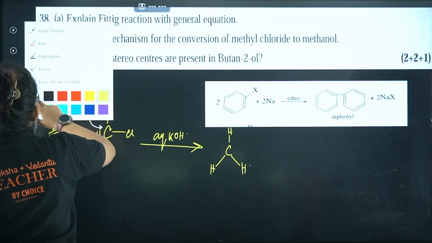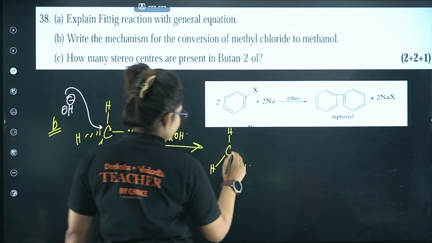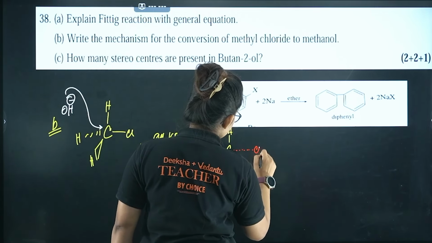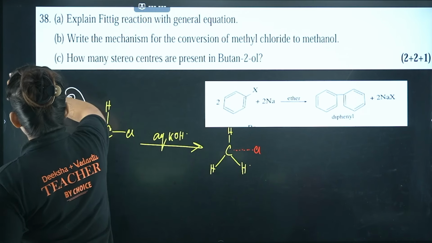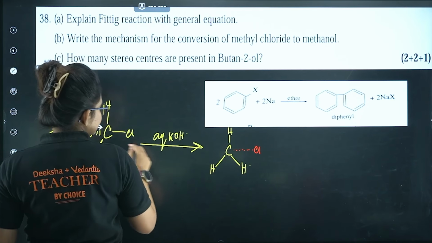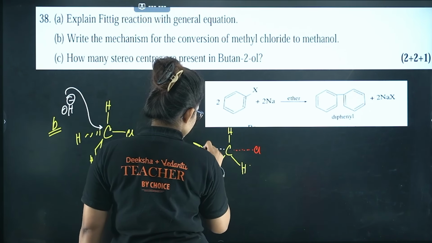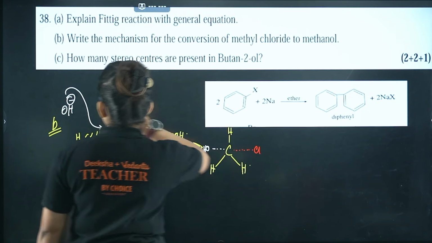The leaving group is about to depart, but not yet departed, and the nucleophile is about to approach, means about to form a bond, but not yet formed. So this is also delta negative.